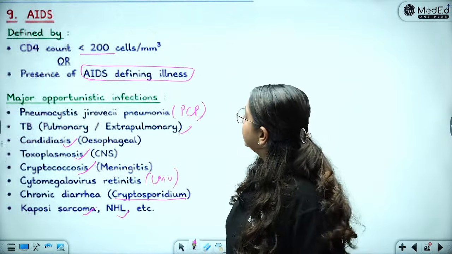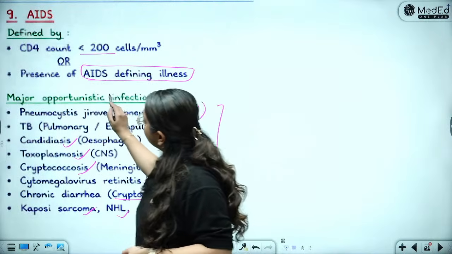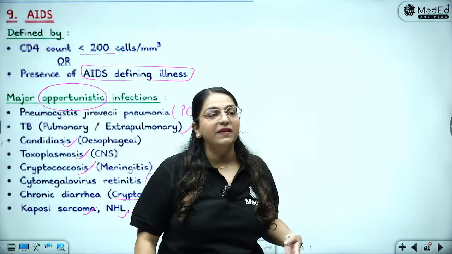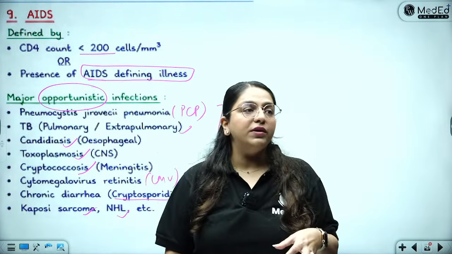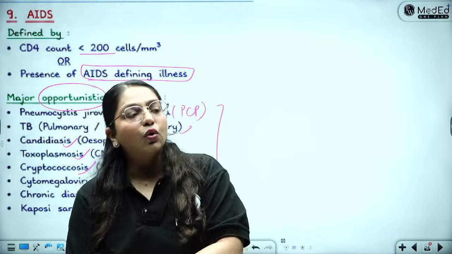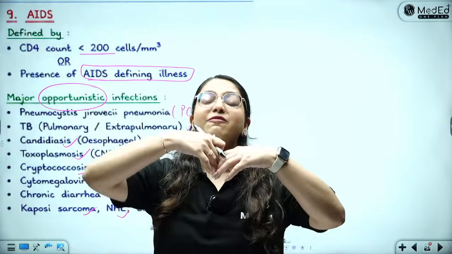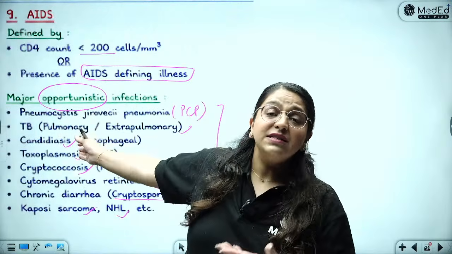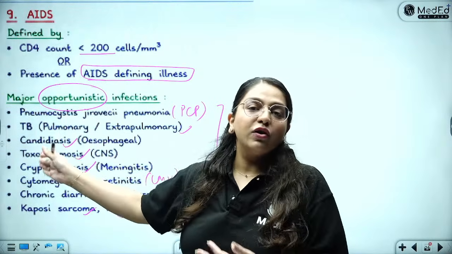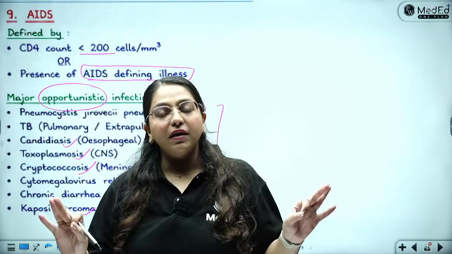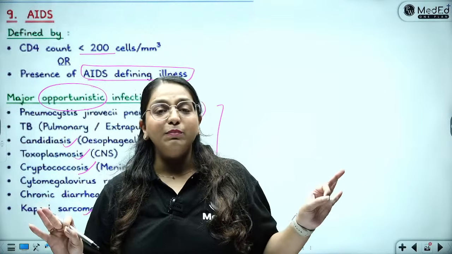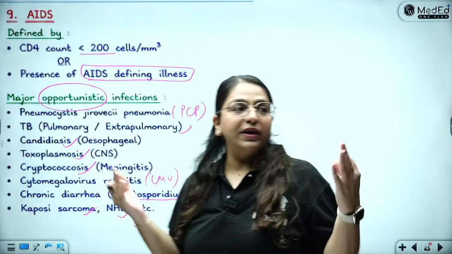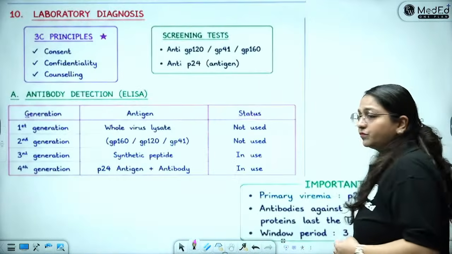So these are all the major opportunistic infections happening in a person with HIV because their CD4 count has decreased very, very low, meaning the T cells have been killed a lot, and now they are succumbing to all of these simpleton microorganisms which can't cause infections in normal healthy people, but in HIV positive people they can wreak havoc.